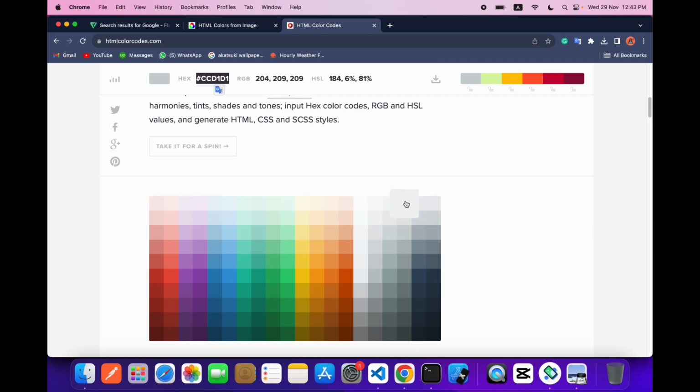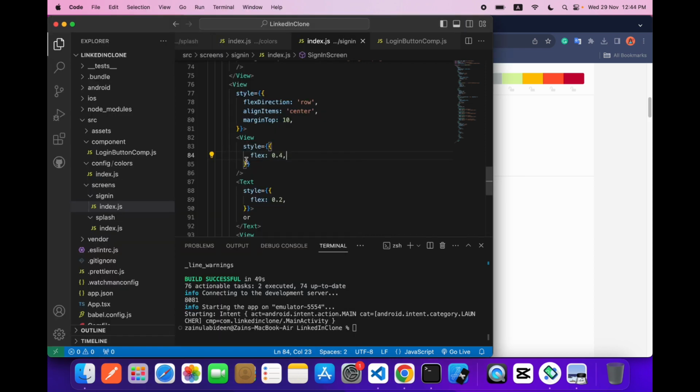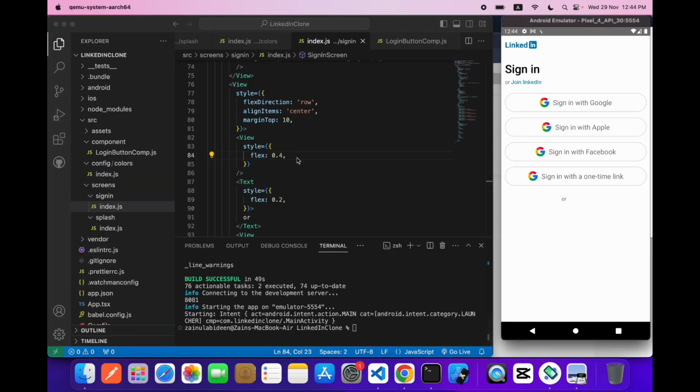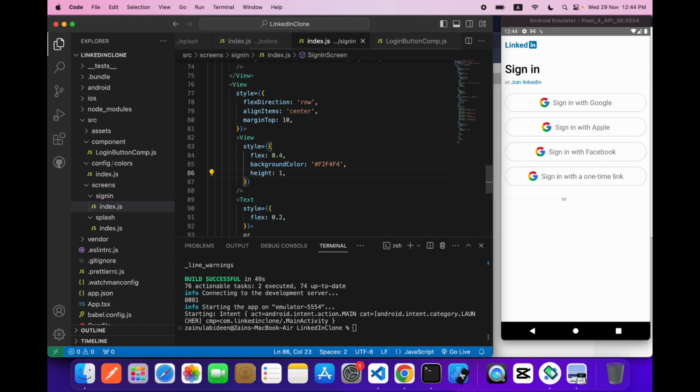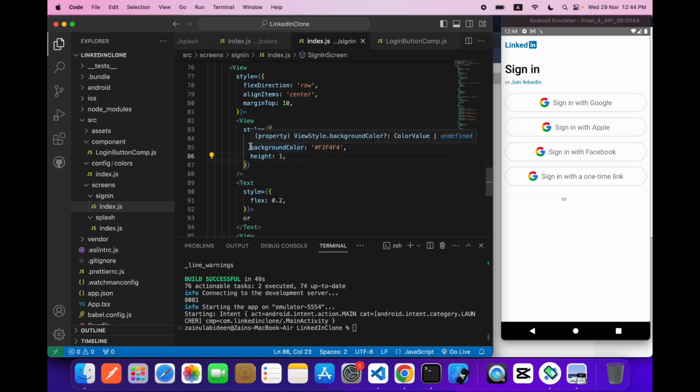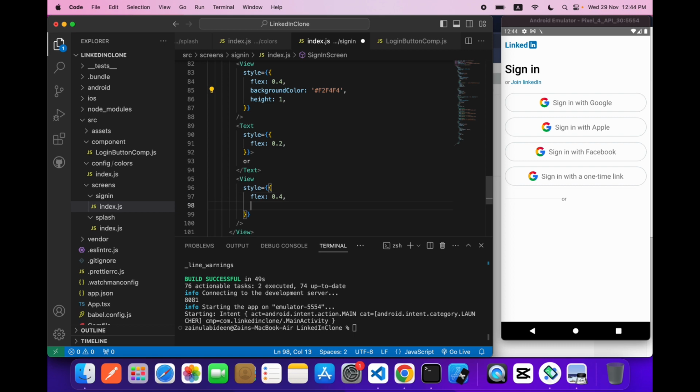So we will copy this light gray color. We will say background color will be this, and height will be 1. So as you can see, a small line over here, and I will copy the same thing over here.